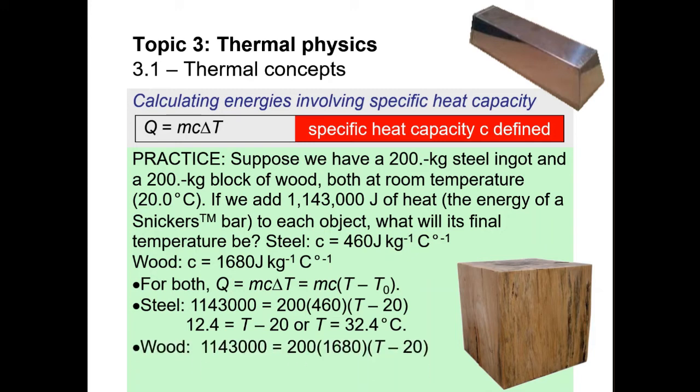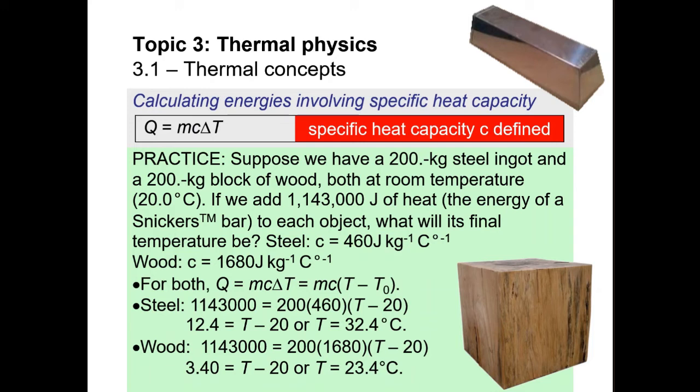For wood, we apply the similar approach. The heat added is 1,143,000 equals the same mass 200, but the specific heat capacity is different, 1,680, times the final temperature minus the initial temperature 20. Solving it, we get 23.4 degrees Celsius.